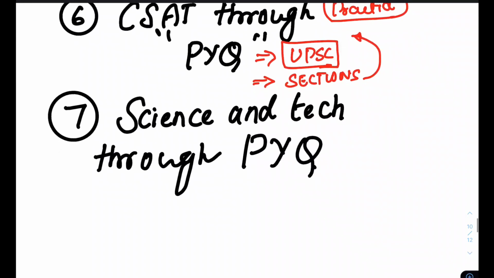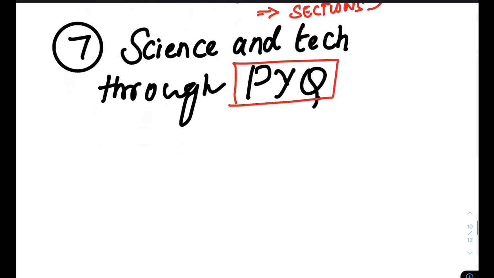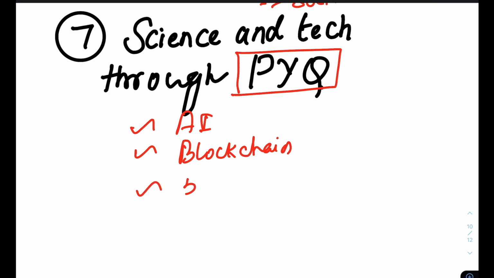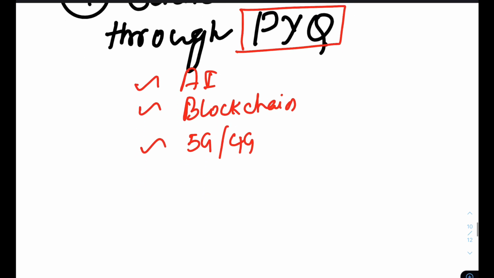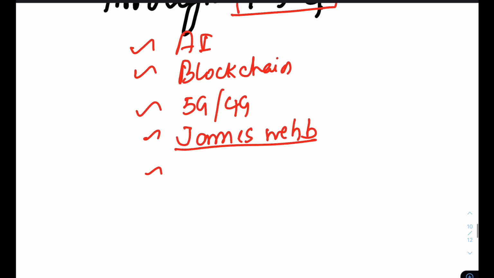And in the same way for science and technology, people kept asking what to do. I would suggest the previous year question papers: any question that has come in previous years, artificial intelligence, blockchain technology, any other technology. For example, 5G is in news, 4G is in news. What is the difference between 4G and 5G? And there is the James Webb telescope which was launched. What is its importance? For example, BrahMos. In defense, DRDO. What are all these things?